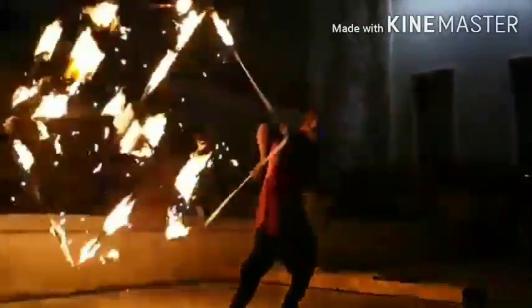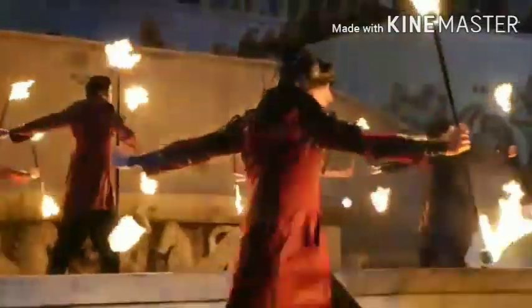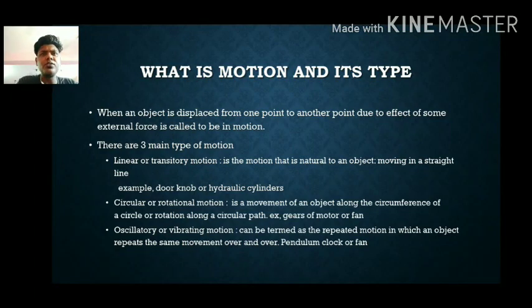The clip here is showing a motion. Fire is static, but hands are in motion. See how beautifully it is constructed. In this example, we can understand how the motions are there. We will be explaining that there are three main types of motion.